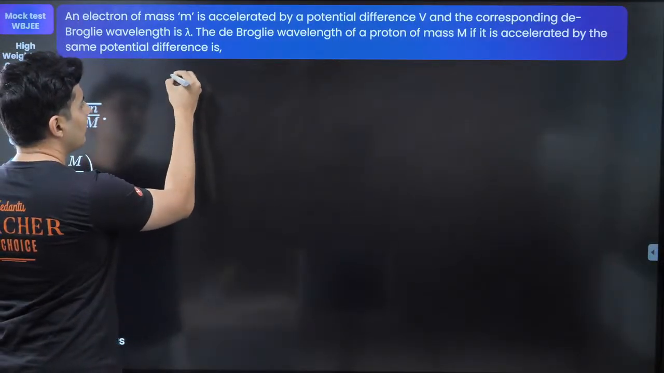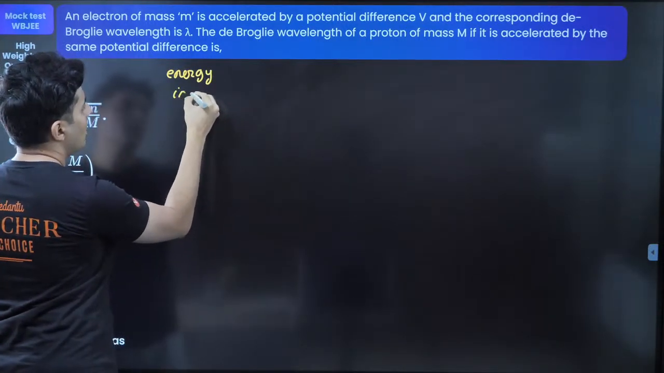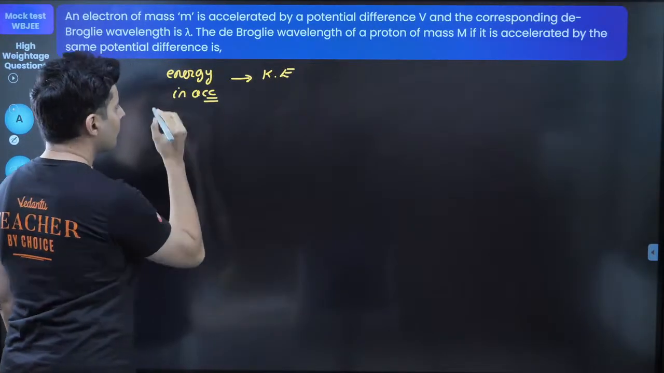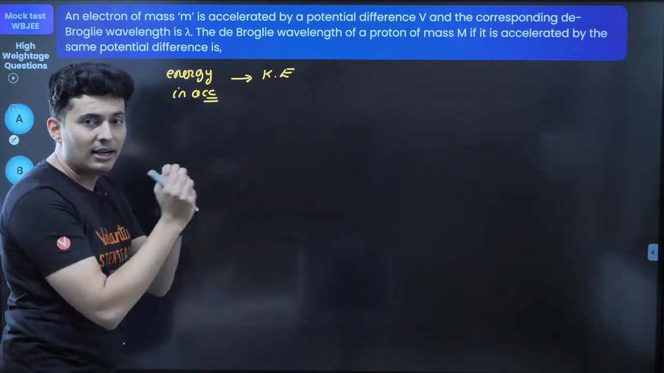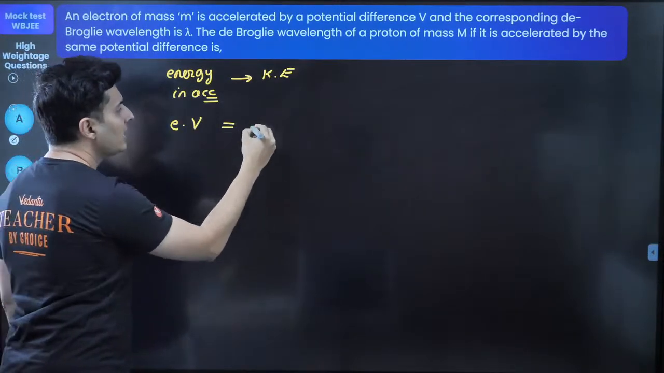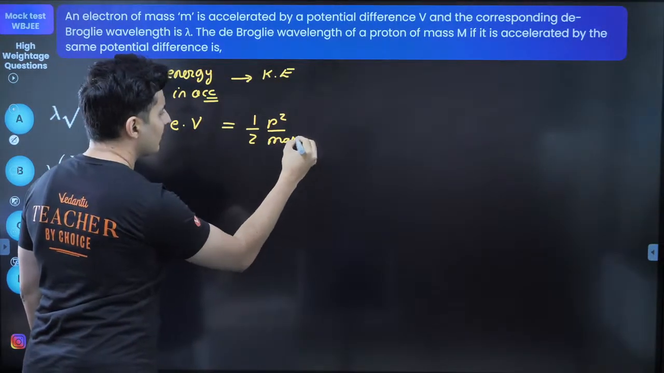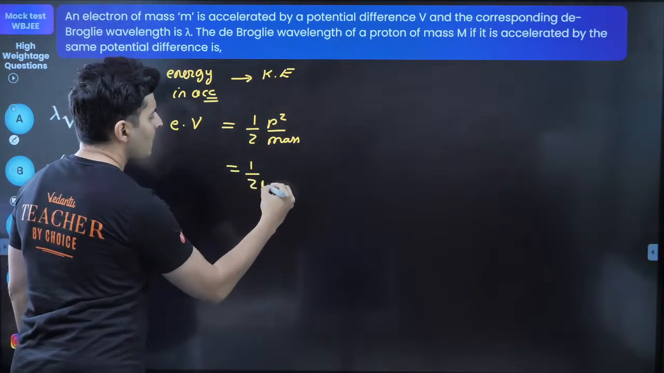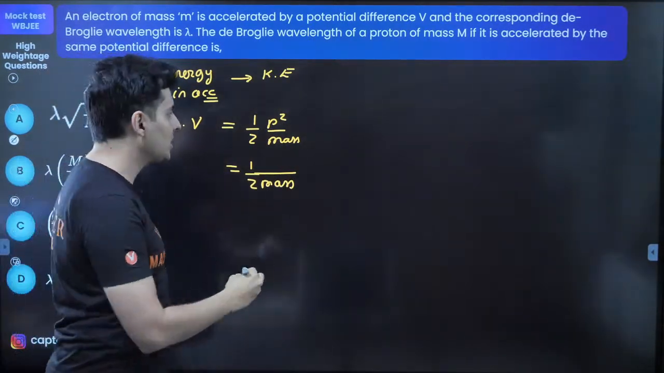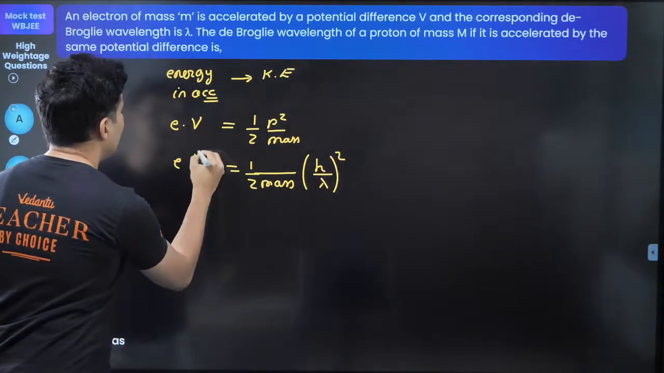So whatever energy goes in acceleration, that goes into kinetic energy. So the energy required to accelerate any charge is the charge into the voltage difference. The kinetic energy is half momentum square by the mass, right? That's what it is. And momentum is nothing but h by lambda. That's de Broglie relationship. So it will be nothing but h by lambda whole square. That is E into V.